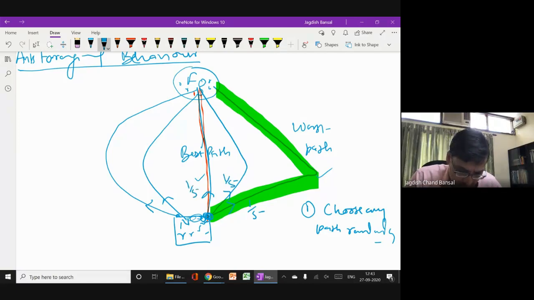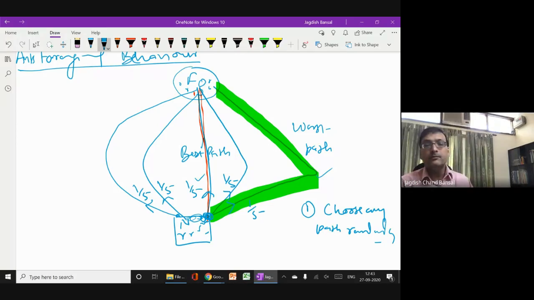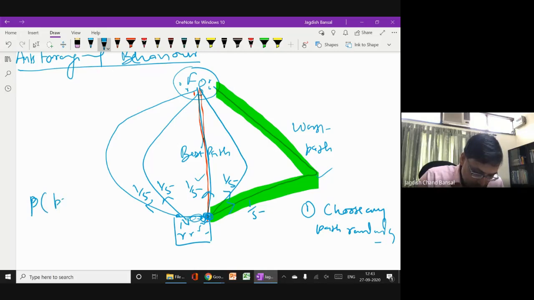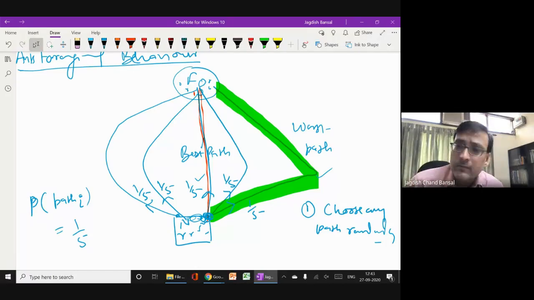Since there are 5 paths, each has the same probability, 1 by 5. The probability that path i is selected is 1 by 5. I hope you understand that since any path can be chosen randomly, meaning equal probability, they can choose any path.